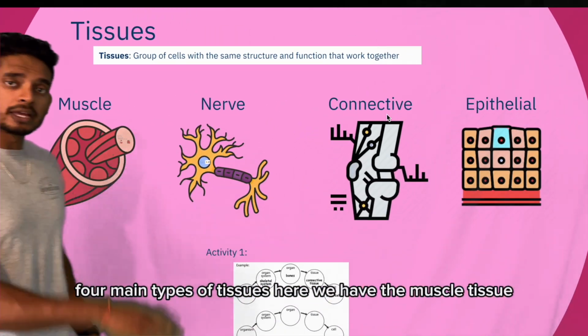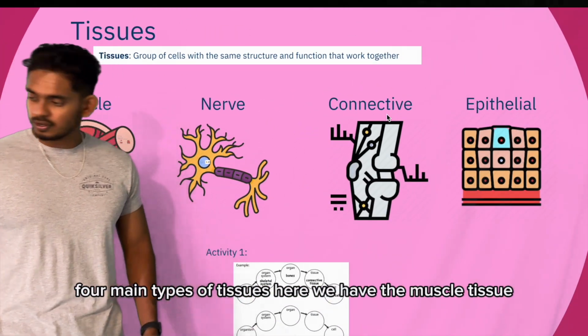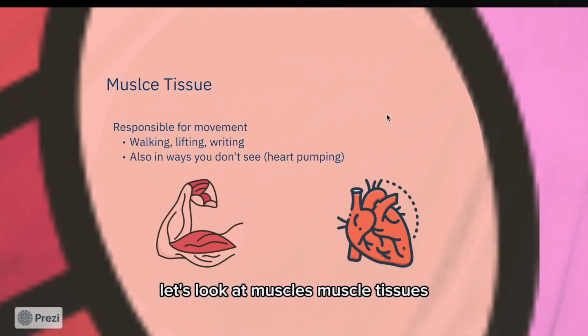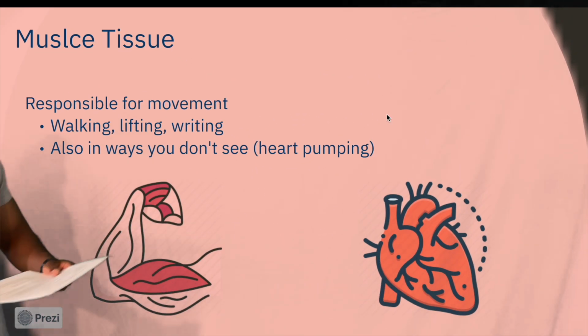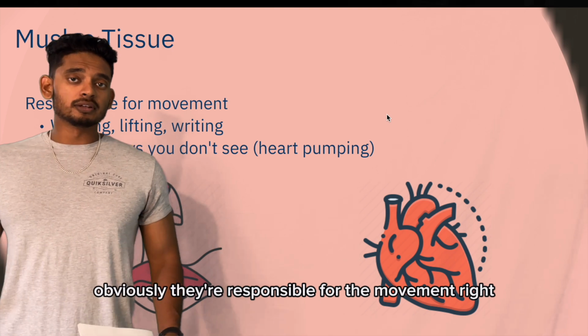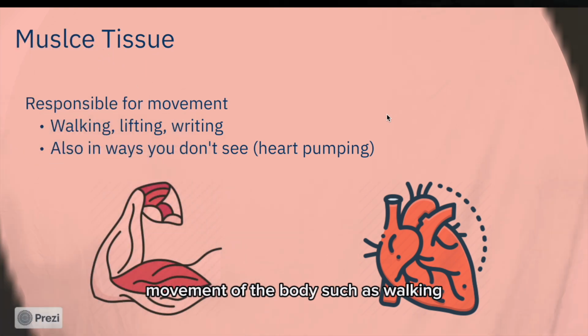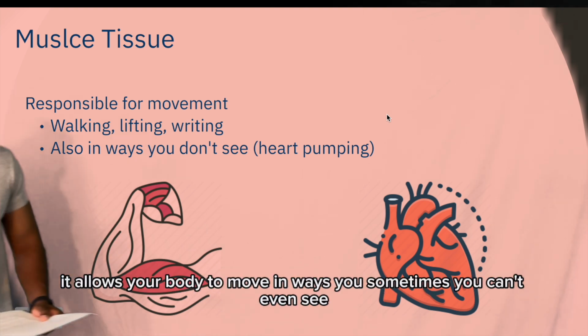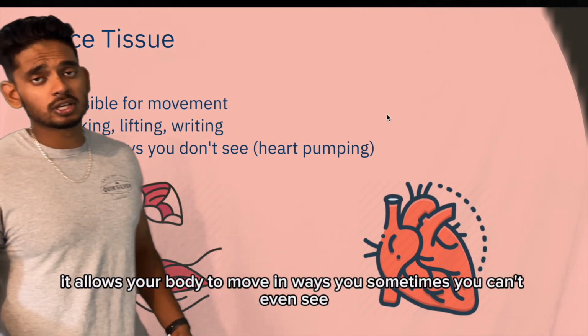Okay, 4 main types of tissues here. We have the muscle tissue, the nerve tissue, connective tissue, and epithelial tissue. Let's look at muscles. Muscle tissues, obviously, are responsible for movement, right? Movement of the body, such as walking, lifting, writing, all involve muscle tissues. It allows your body to move in ways sometimes you can't even see.